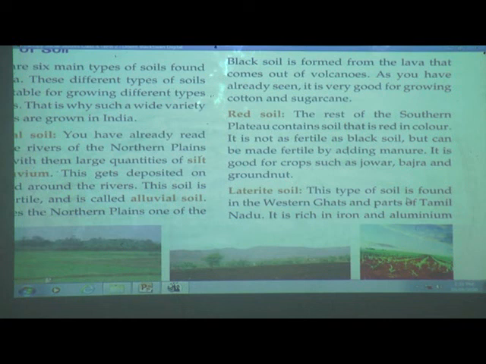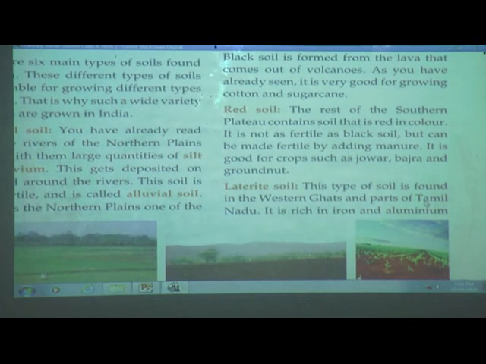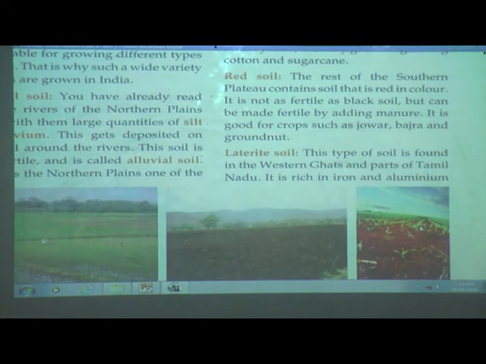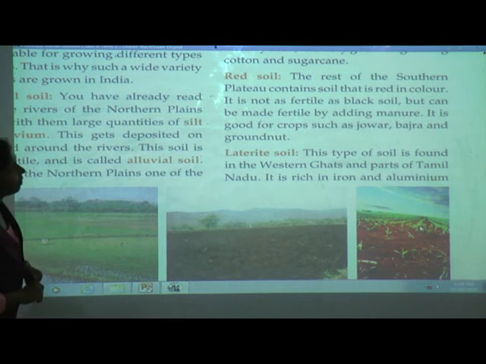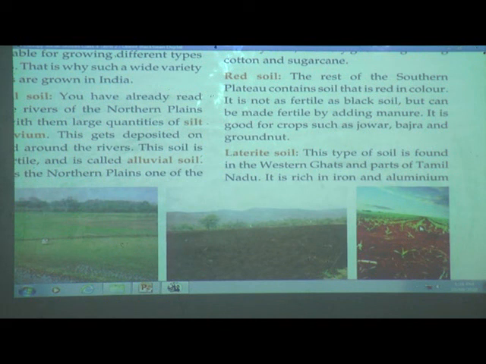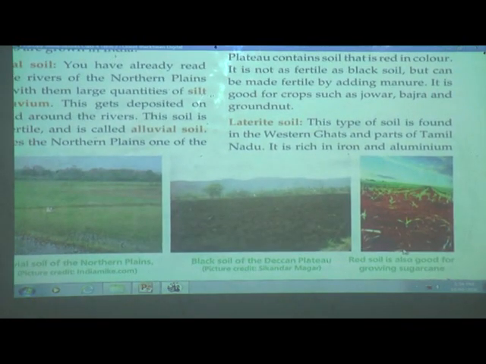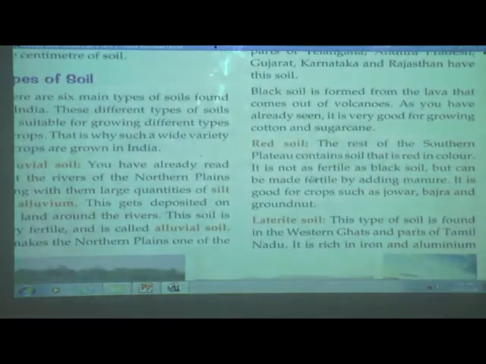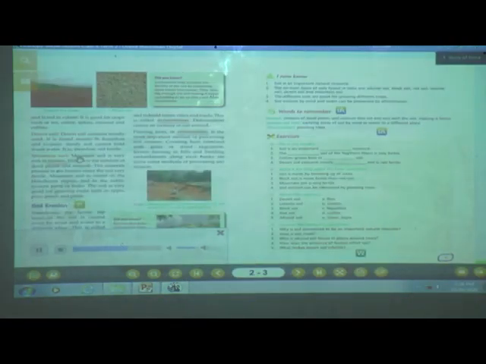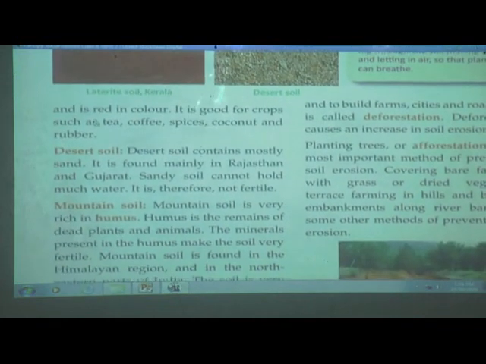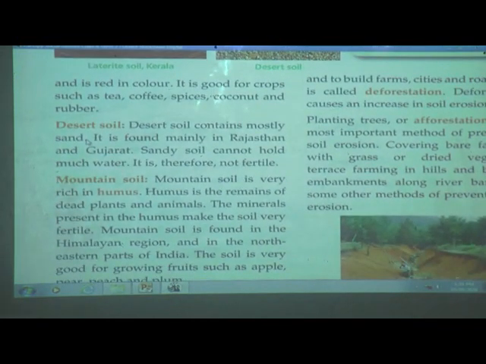Red soil. The rest of the southern plateau contains soil that is red in color. It is not as fertile as black soil, but can be made fertile by adding manure. It is good for crops such as jowar, bajra and groundnut. Laterite soil. This type of soil is found in the western Ghats and parts of Tamil Nadu. It is rich in iron and aluminium and is red in color. It is good for crops such as tea, coffee, spices, coconut and rubber.